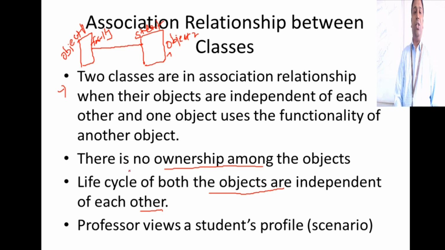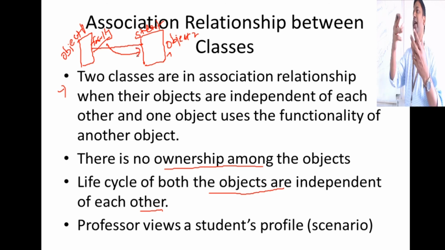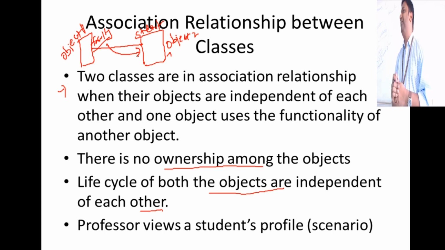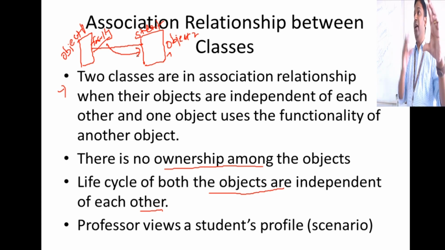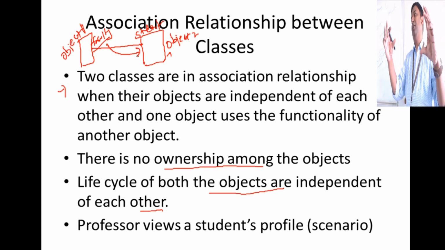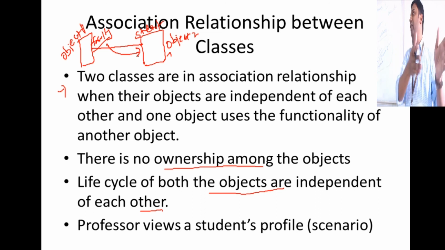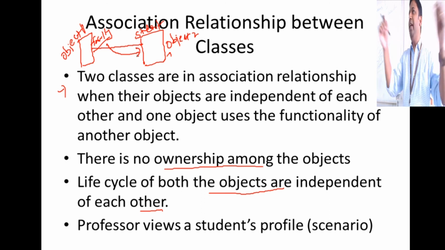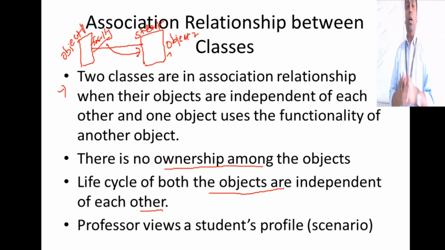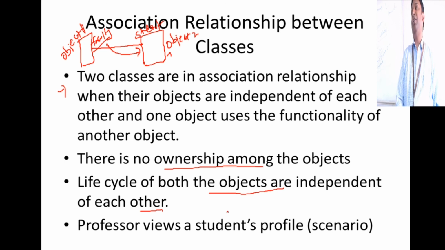What is that relationship? If I take the faculty, I'll be able to have a relationship of that faculty with the student class. For instance, faculty can view a student's profile. The faculty class is somewhere linked to the student class. Students can also sometimes view the faculty profile, right? So student can also be linked to the faculty class. So there is one simple link between these two classes. So that becomes an association relationship.